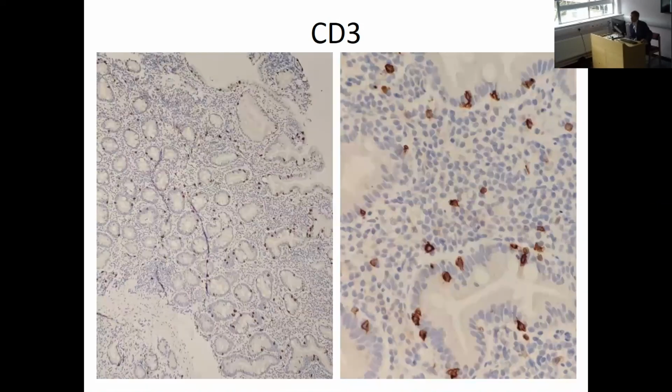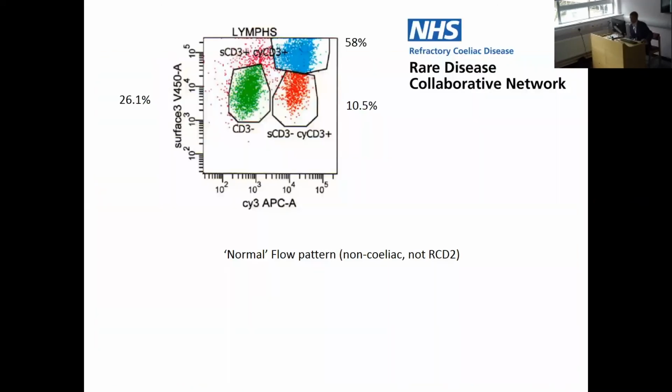However, if you look on the CD8 immunostain here, you can see that very few of these cells actually have CD8. This lady also had a clonal proliferation demonstrated on molecular analysis of her T-cell receptor rearrangements, and therefore this would fit entirely with a diagnosis of type 2 refractory celiac disease by all of our current existing diagnostic categories.